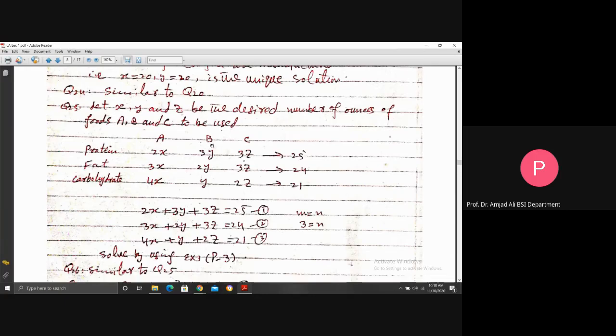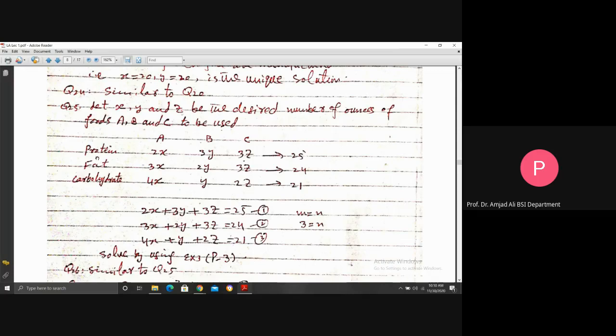Similarly, 1 ounce of food B contains 3 units protein, 2 units fat, and 1 unit carbohydrate. So, Y ounces of food B contain 3y protein, 2y units fat, and y units carbohydrate. Similarly, it is given that 1 ounce of food C contains 3 units of protein. So, Z ounces of food C contain 3z units of protein, 3z units of fat, and 2z units of carbohydrate.